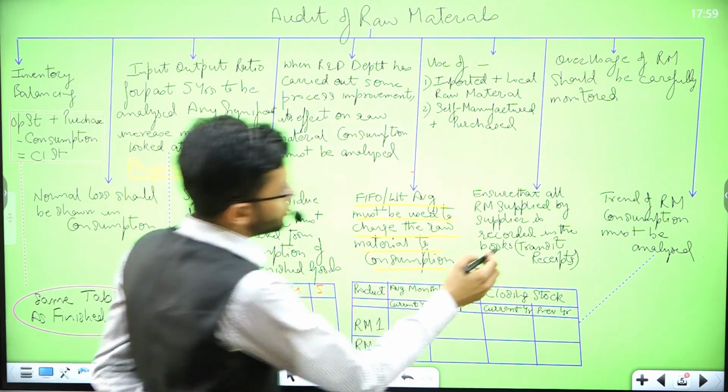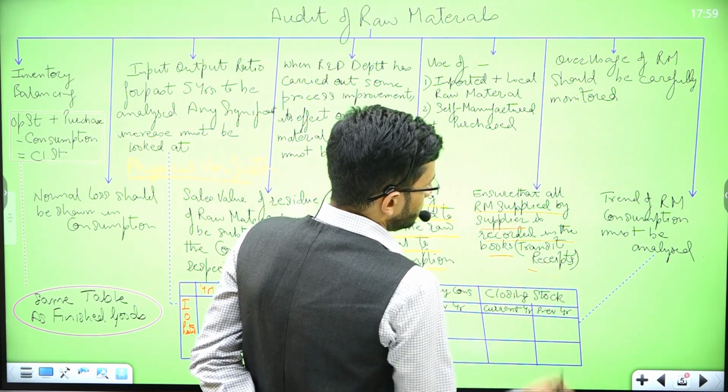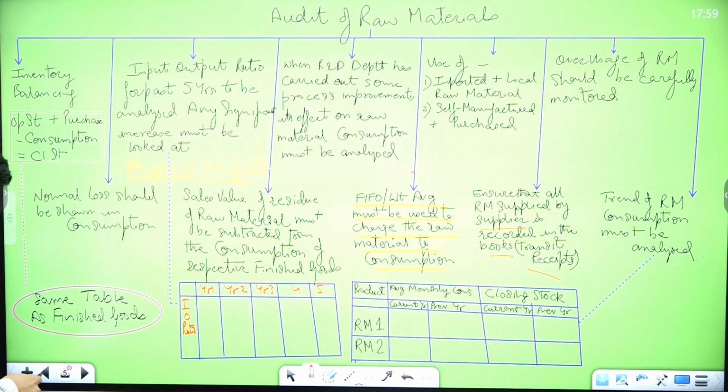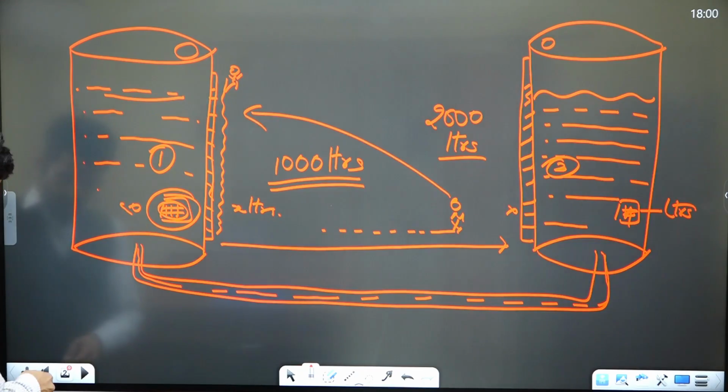Okay, next, ensure that all raw material supplied by the supplier is recorded in the books through transit receipts. So guys, we had already discussed this particular aspect in one of our diagrams, and I'll get back to that particular diagram.